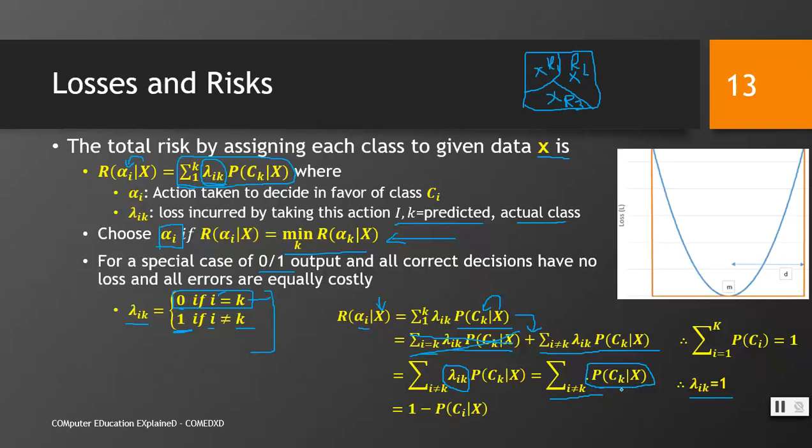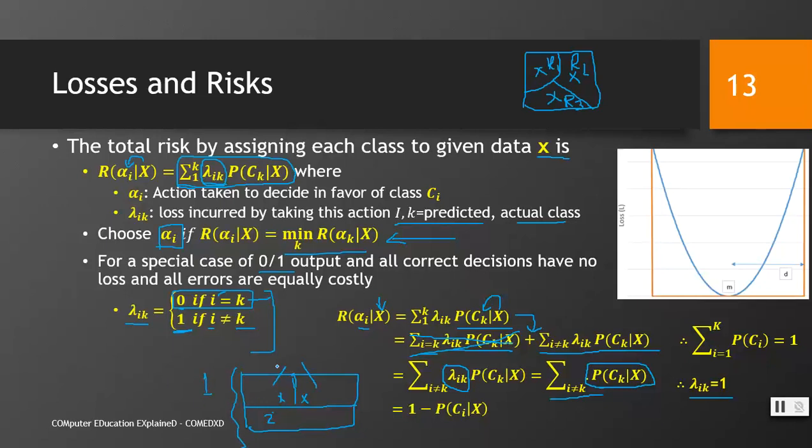Here we can see, for example, we have 3 classes, so I divide it into 3 parts. This is the ith class, which is the actual class, and this is a wrong class, and this is a wrong class, right? The total probability of all of these is 1, remember.